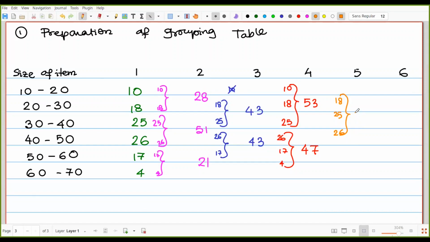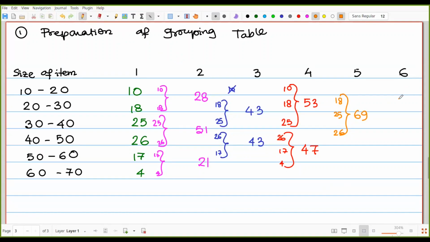That one gives us 69. Then already we have no other options because here 17, 4, but no third item. So we cannot proceed with that one. So in the fifth column, leave the very first one, then 3.